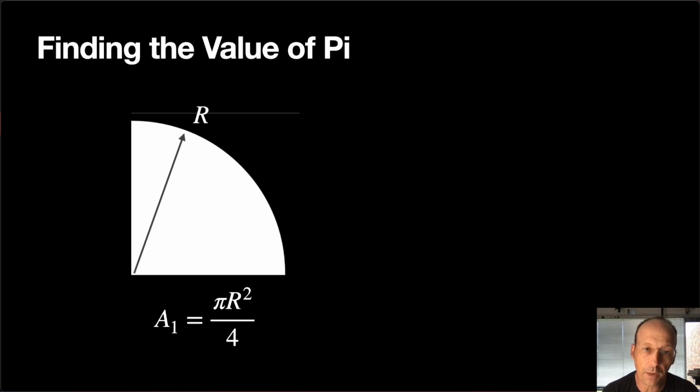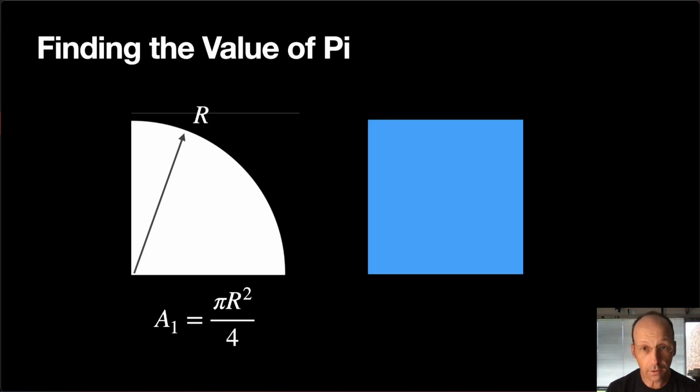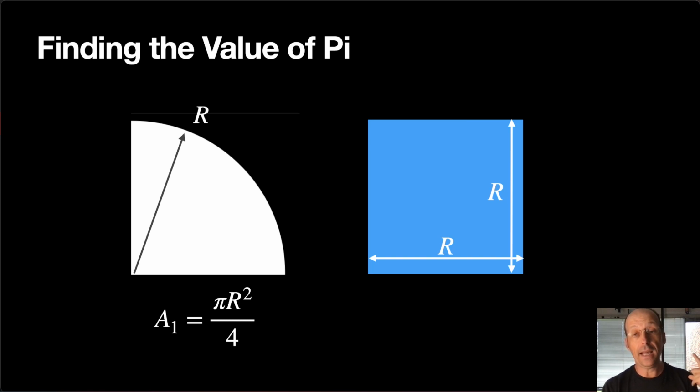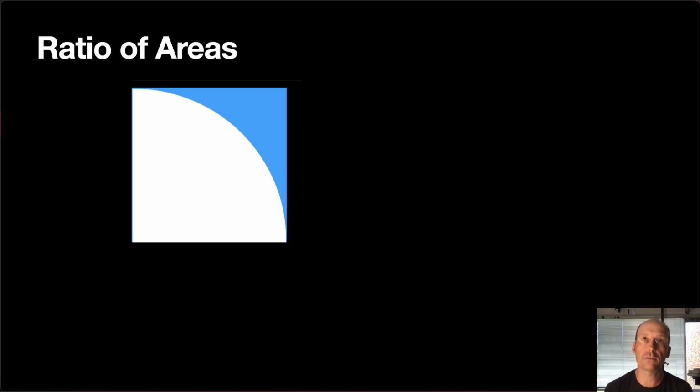So the area of a circle is pi r squared, so this is pi r squared over 4. Okay. Now, imagine I have a square, and this square has dimensions r by r, so it matches up with the quarter circle. And that has an area of r squared, right? Now, what if I put these two things together, just like that?